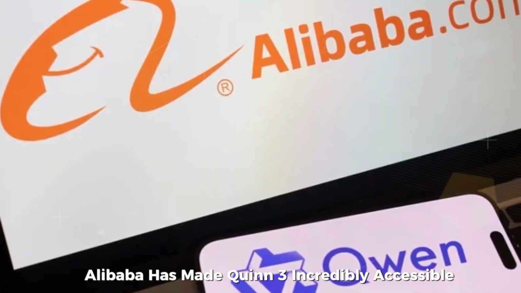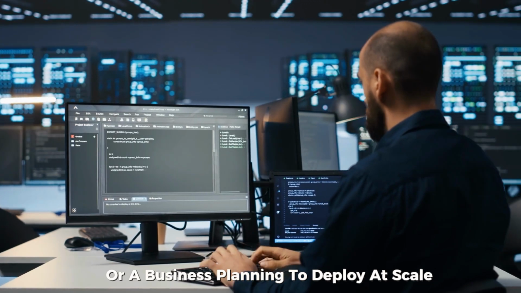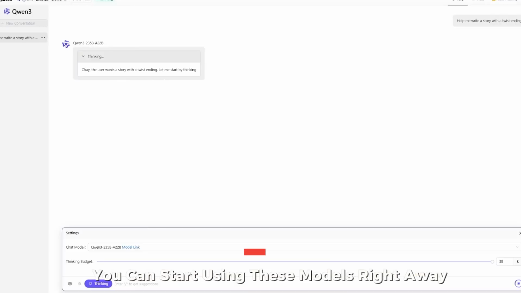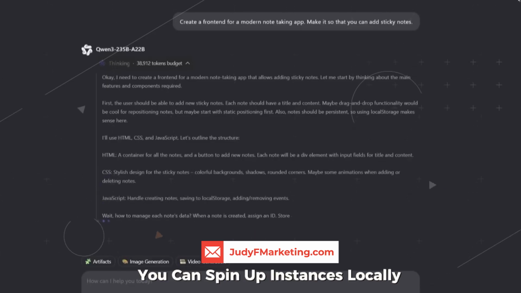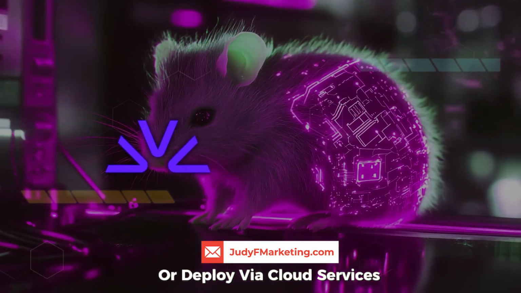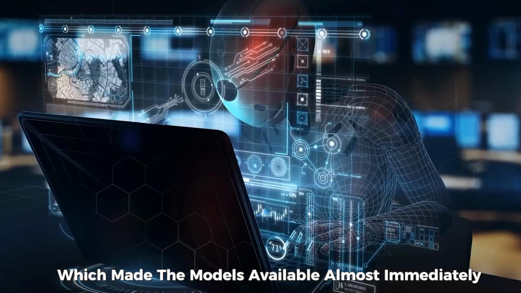Easy access and deployment. Alibaba has made Qwen 3 incredibly accessible. Whether you're a developer looking to experiment or a business planning to deploy at scale, you can start using these models right away. With simple terminal commands, you can spin up instances locally or deploy via cloud services like Fireworks AI and Hyperbolic, which made the models available almost immediately after their release.